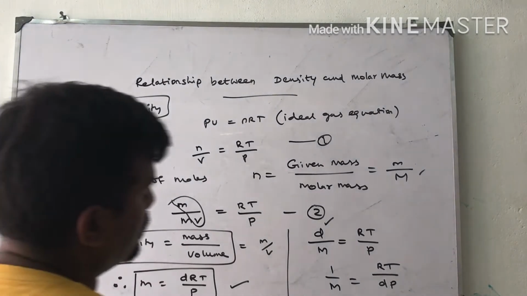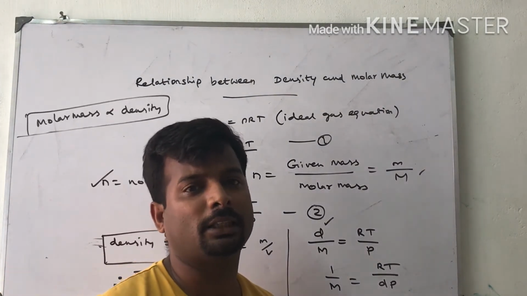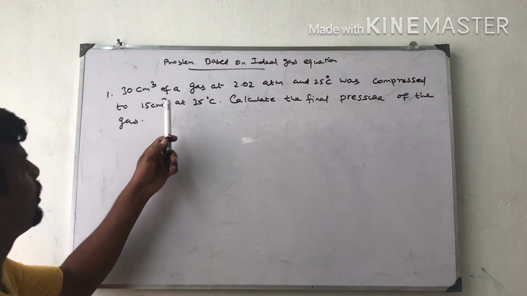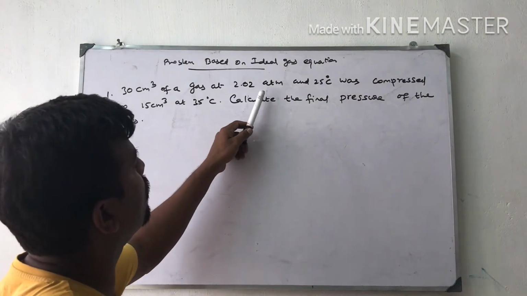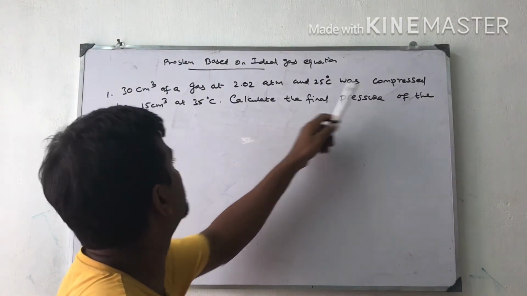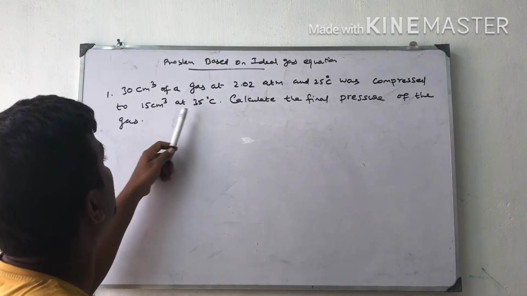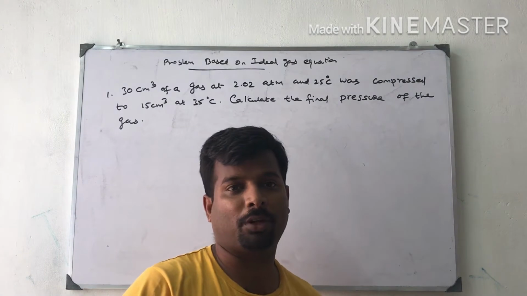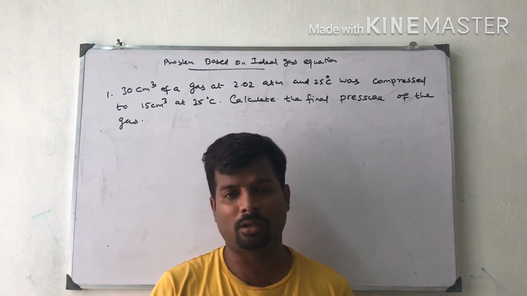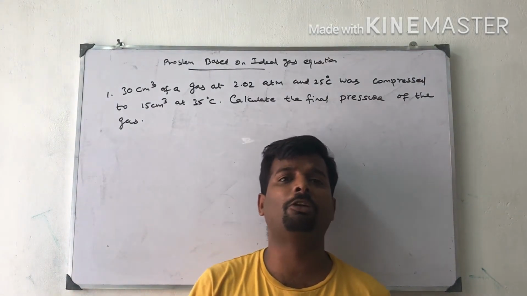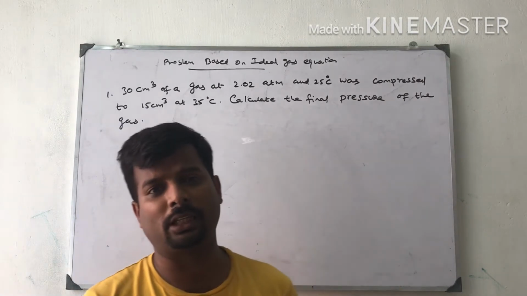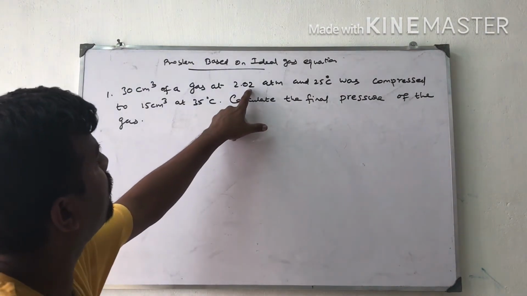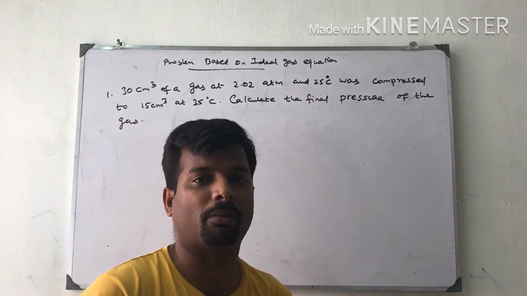After this, we are going to solve problems based on the ideal gas equation. A 30 centimeter cube of a gas at 2.02 atmosphere and 25 degrees centigrade was compressed to 15 centimeter cube and 35 degrees centigrade. Calculate the final pressure. Here we are using compression. I already explained in Boyle's law, by reducing the volume, pressure will increase. So the final answer for pressure will be higher than the value of 2.02. Keep it in your mind.